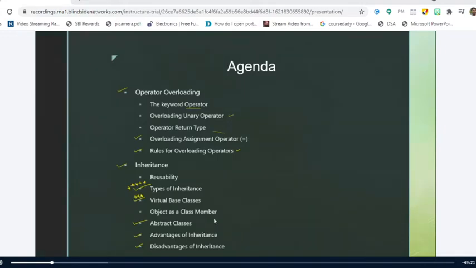So without any further delay, let us jump into today's topic of discussion, that is operator overloading. Can anybody tell me what you understand by the term overload? Any idea on this overload? It's a general term we make use of in English, right? So what do you understand by the term overload?